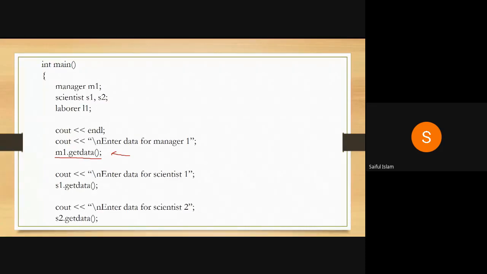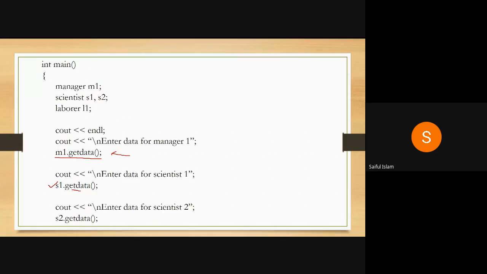Now when it is accessed, a call is made to employee to enter employee data. Then the information related to managers is provided, and later on the information related to student is entered by the user. So here I am using the get data function of the manager class. Now similarly, this is the get data function for the scientist class.